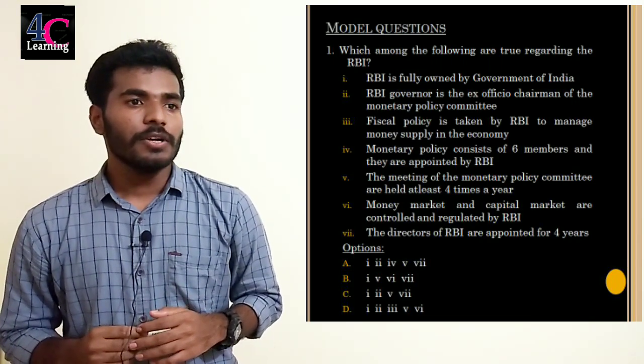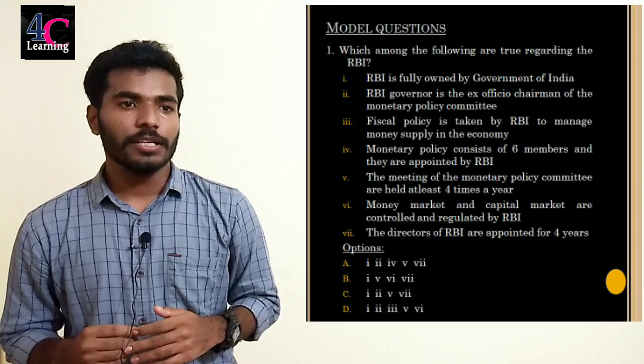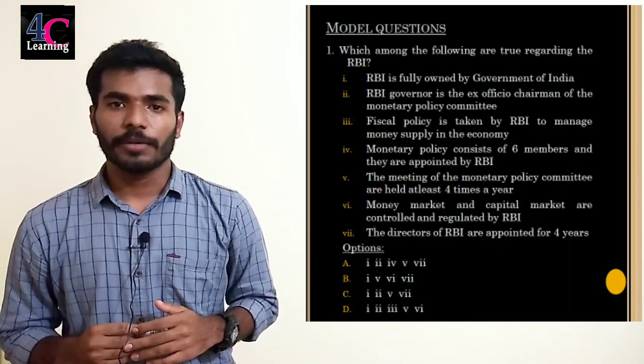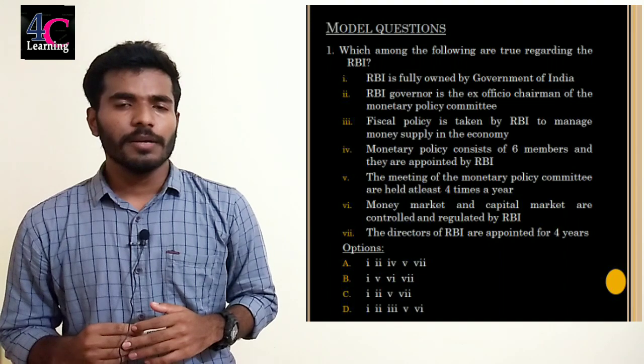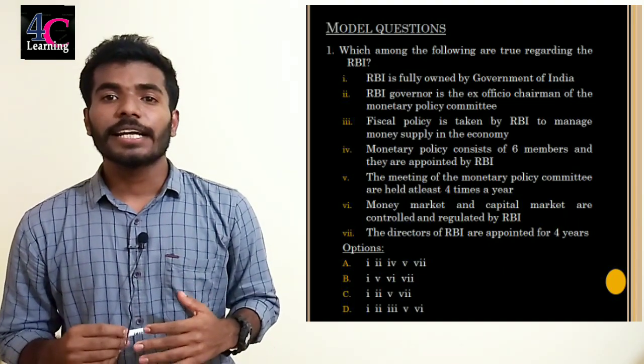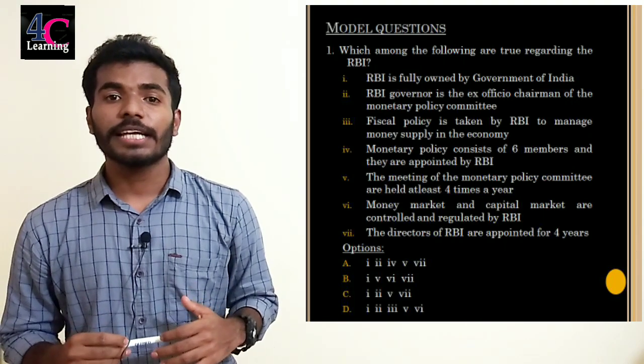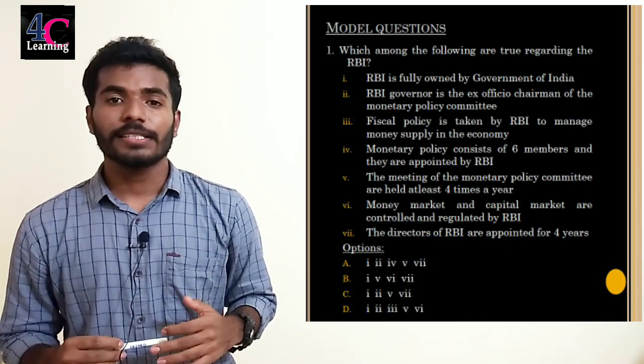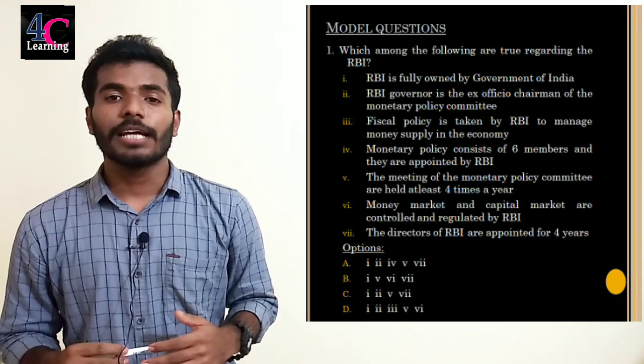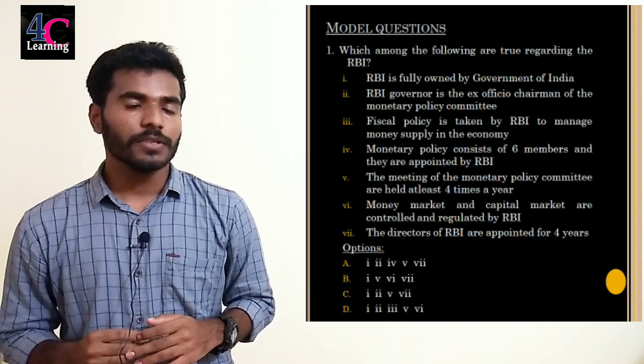Third statement. Fiscal policy is taken by RBI to manage money supply in the economy. It is a false statement, because monetary policy is taken by RBI to manage money supply in the economy, and fiscal policy is taken by the Government of India to manage public expenditure, public debt and taxation. Fourth statement.